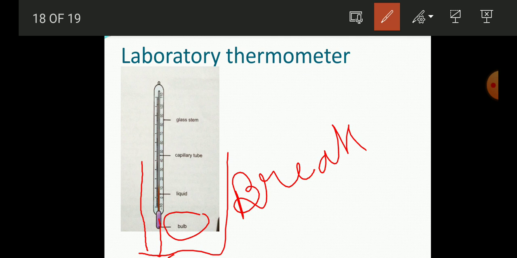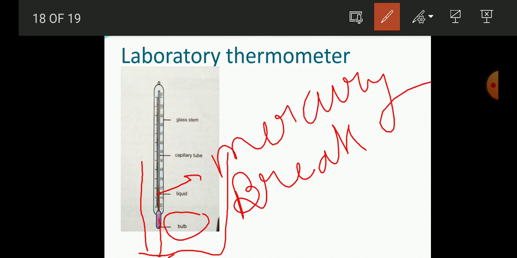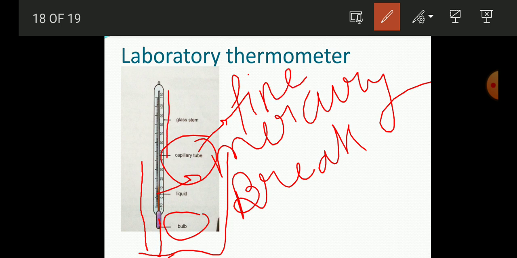Then here there is a liquid, this red liquid is the mercury. And this is the capillary tube. What is a capillary tube? It is a very fine tube. Inside it the mercury is filled, and this whole body is known as the glass stem.